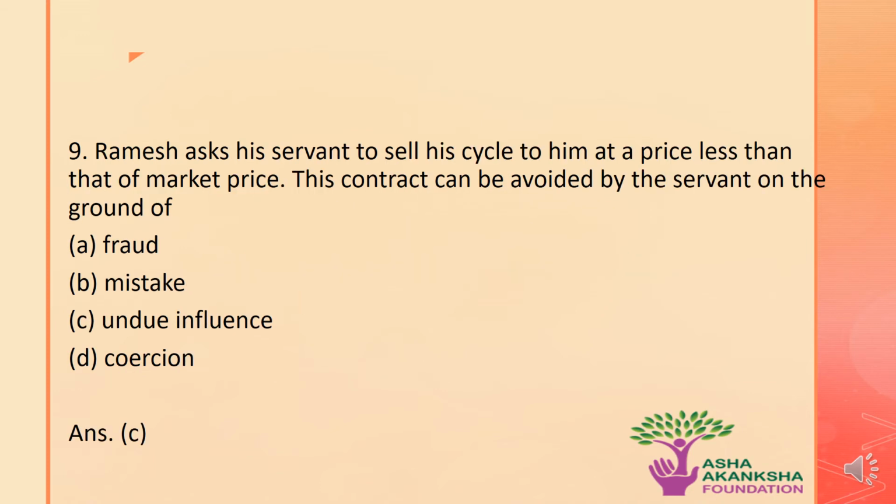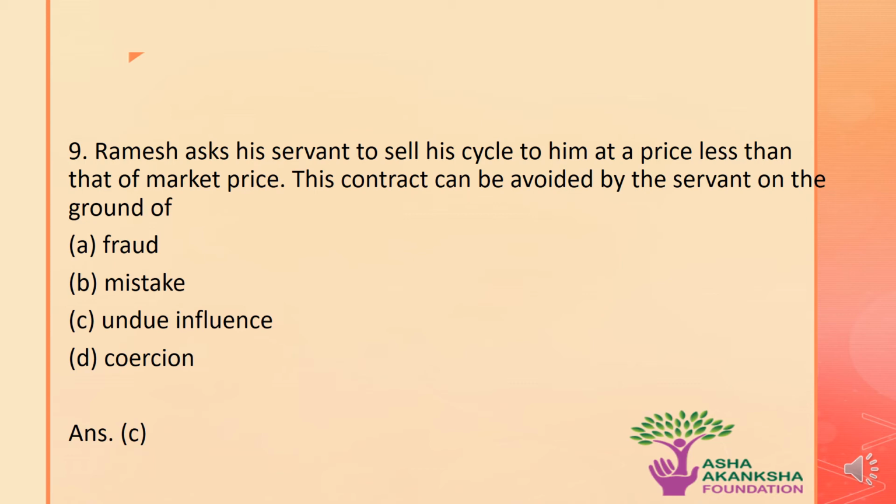The next question is, Ramesh asked his servant to sell his cycle to him at a price less than that of market price. This contract can be avoided by the servant on the ground of which of the following? Options are A. Fraud, B. Mistake, C. Undue influence, or D. Coercion.